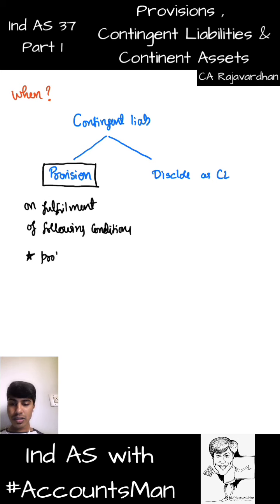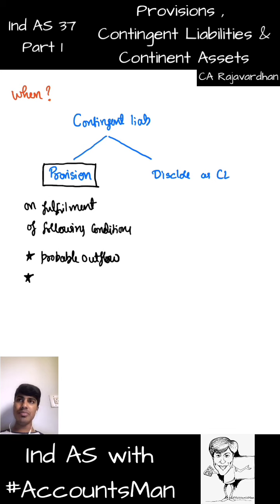So the first one is probable outflow. Then even when there is probable outflow, when she doesn't bring her toothbrush and sleeping mat, and just comes with a small bag of books and then leaves, you would have to tell after how much time she would leave. So there should be reliable measurement.